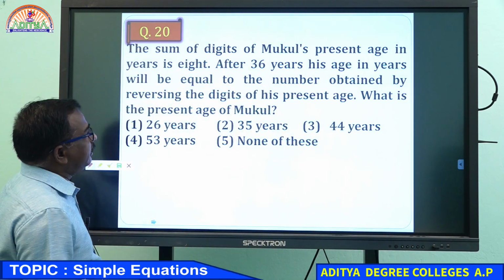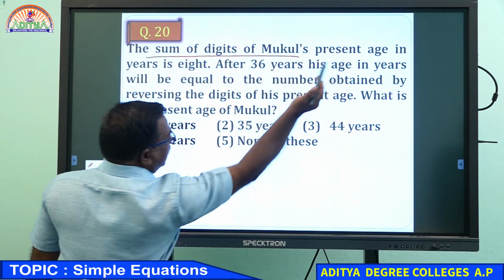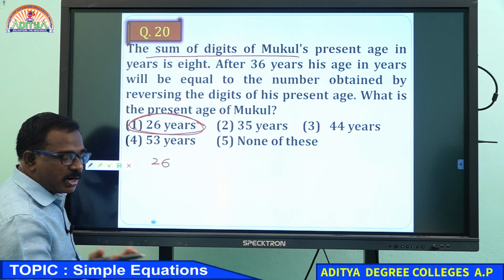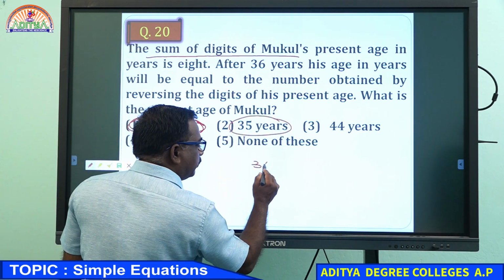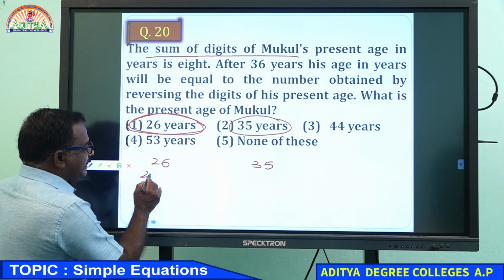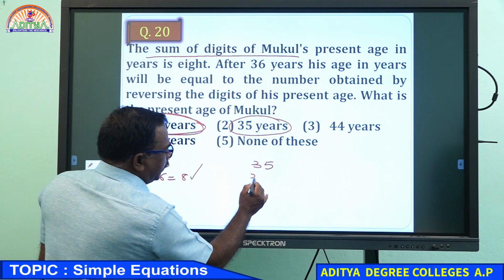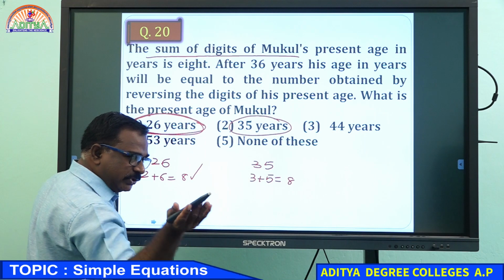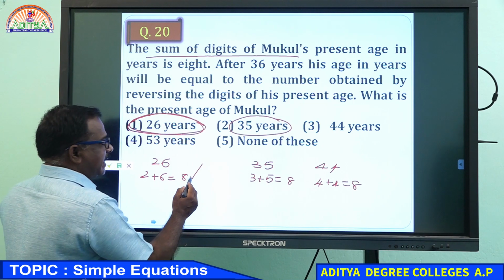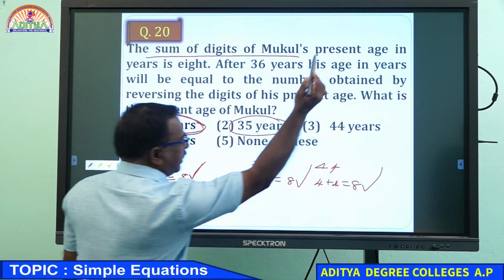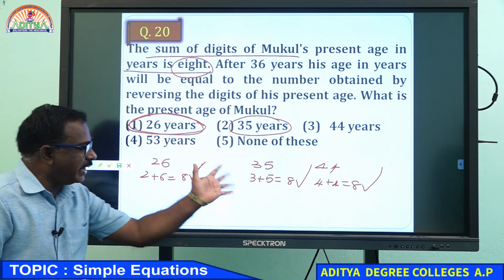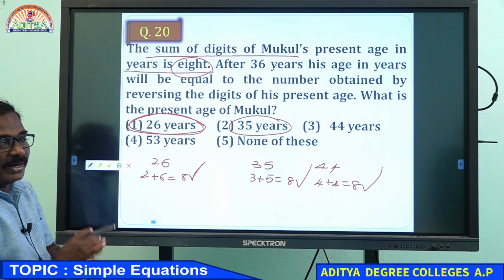The first condition: sum of the digits of Mukul's percentage. Take that Mukul's percentage is 26. Somebody wants to take 35, take 35 also, no problem. Two examples, two conditions that I am telling. 2 plus 6, 8. 3 plus 5, 8. Suppose if you want to take 44, 4 plus 4, 8. So the first condition is satisfied for all. What is the first condition? The sum of the digits is 8. So satisfied. Second condition, what is the second condition?